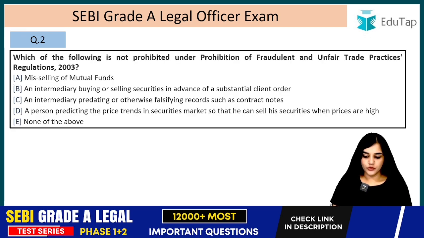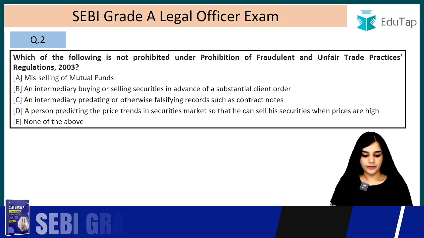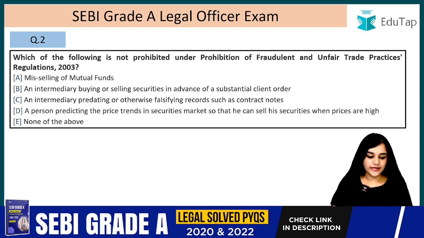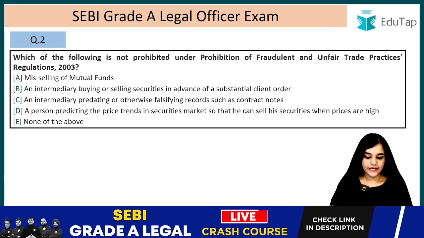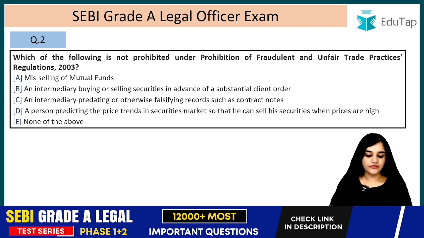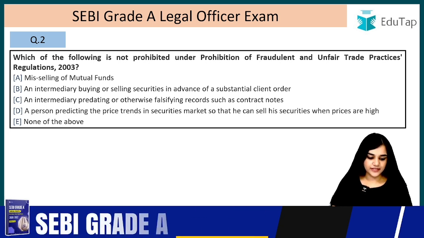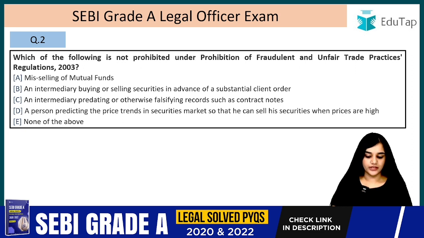Next question, question number 2. Which of the following is not prohibited under the Prohibition of Fraudulent and Unfair Trade Practices Regulations 2003? Mis-selling of mutual funds, an intermediary buying or selling securities in advance of a substantial client order, an intermediary predating or otherwise falsifying records such as contract note, a person predicting the price trends in securities market so that he can sell his securities when price is high, or none of the above.